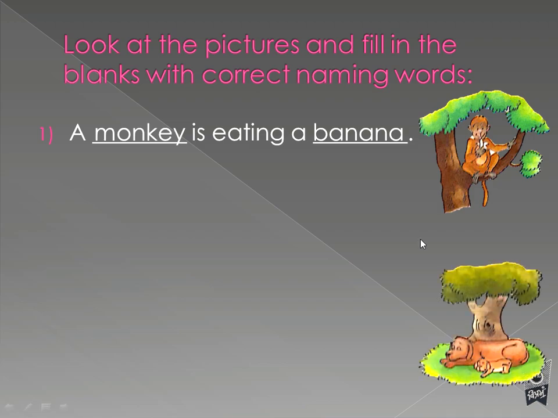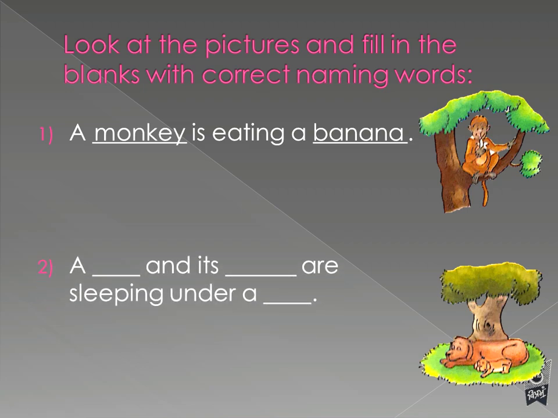Now look here again. What do we see? This is a dog, this is a puppy, and this is a tree, and this is grass. All these are the naming words. Now let's see what is the question. A dash and its dash are sleeping under a dash. Now a dash is what? A dog. So you'll write there